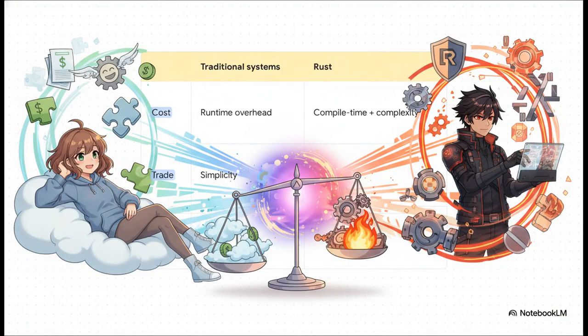This table really lays it all out. Traditional systems like Node give you simplicity and developer speed by adding some overhead at runtime. Think garbage collection. Rust does the opposite. It gives you raw, bare metal performance and total control, but you pay for it up front in compile times and learning complexity. You choose Rust when that nanosecond level control is what matters most.